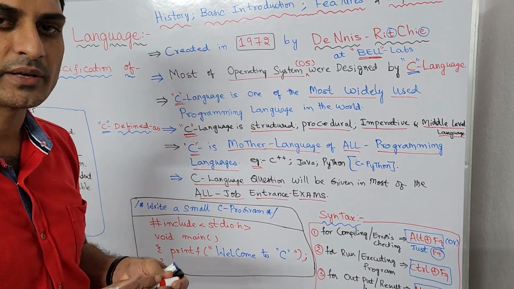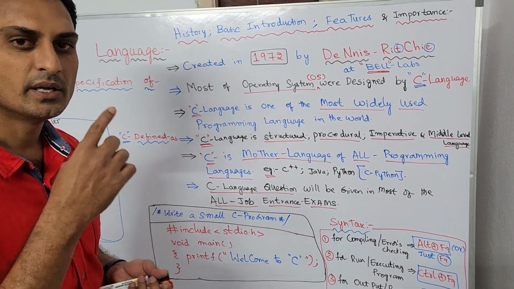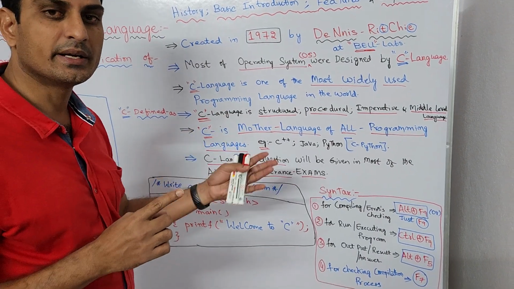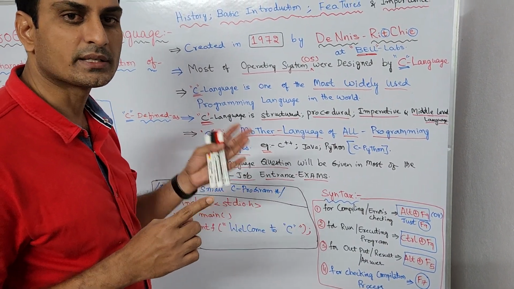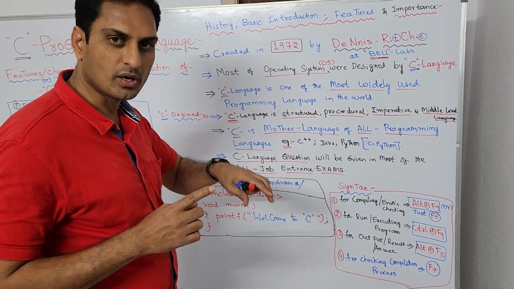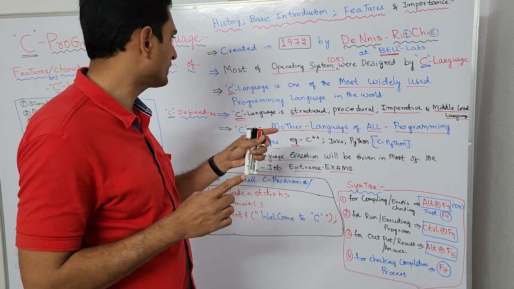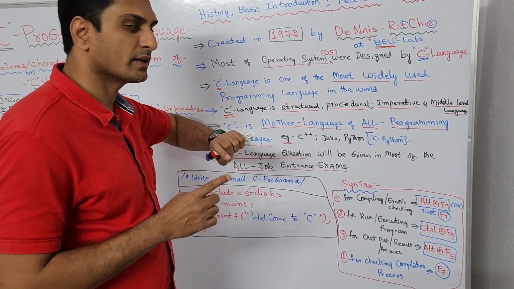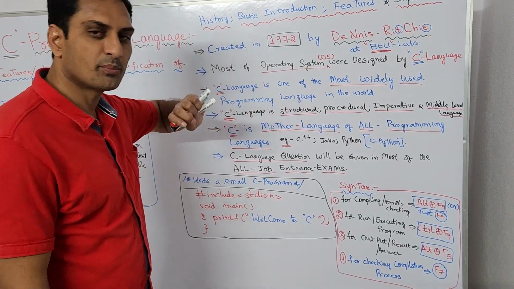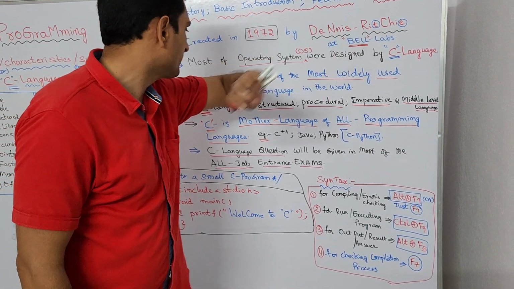Most operating systems like Windows, all families: MS-DOS, from MS-DOS onwards, Windows 7, Vista, NT (New Technology), Windows 10, the latest Windows 12 also. Every Windows family operating system was designed with the C programming language. And Unix, Linux, other operating systems were also designed with C programming. That is the importance of C programming language.